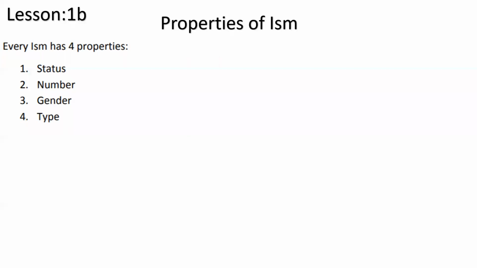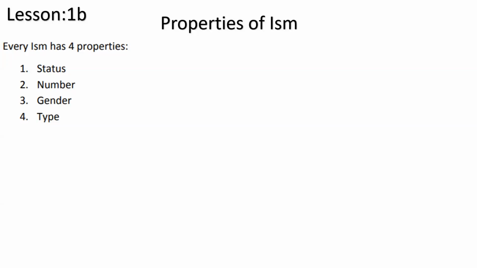When I go to lesson 2, inshallah ta'ala, next week, I will relate it to lesson 1. So you will see, okay, I have done this in lesson 1, so lesson 2 is like this. When I do it in lesson 2, it will come in lesson 3. So it's all interconnected. These four properties of ism are something you have to remember until this course finishes, and even when you go to the advanced studies, if you intend to do so after this, inshallah ta'ala. These are all necessary things that you need to know.